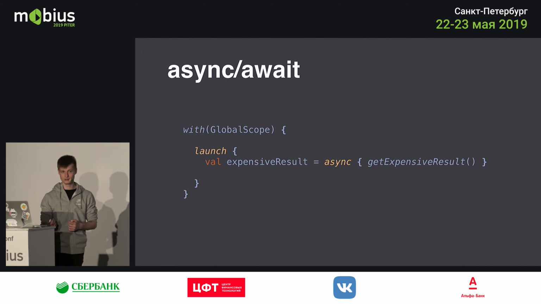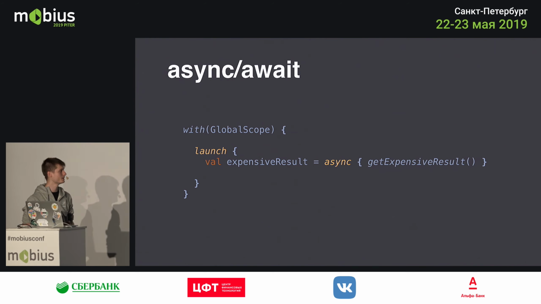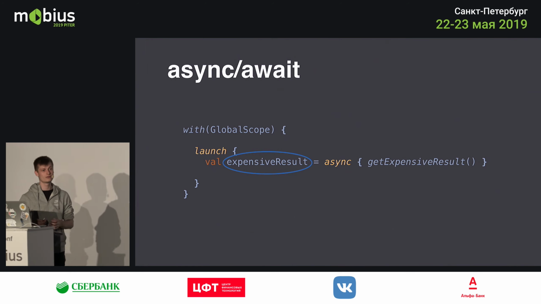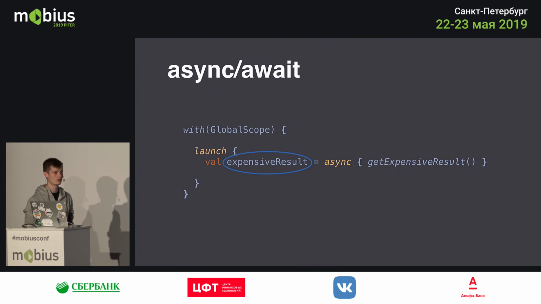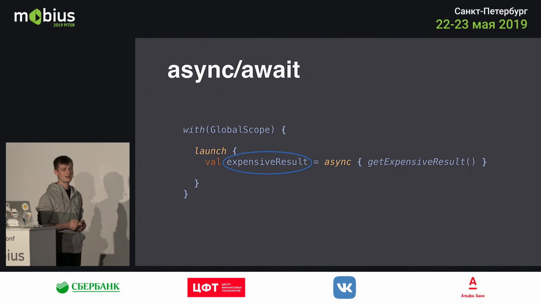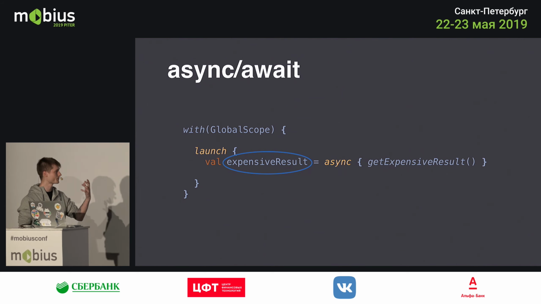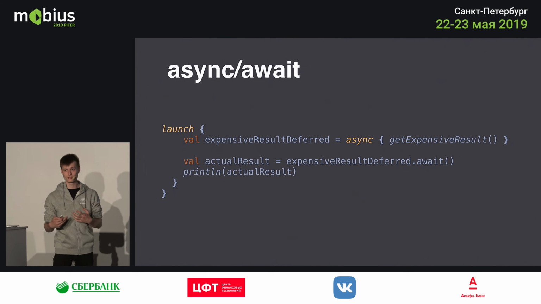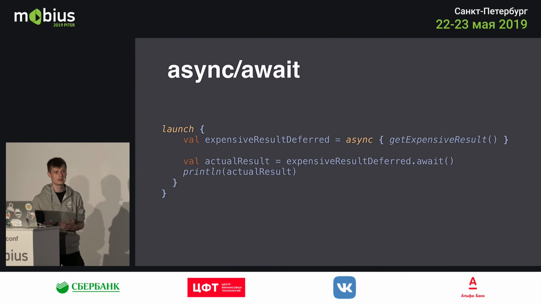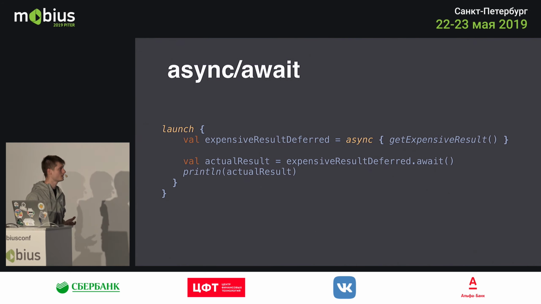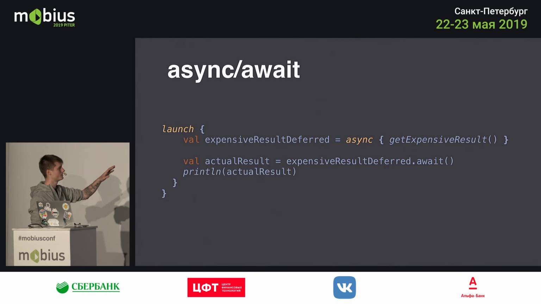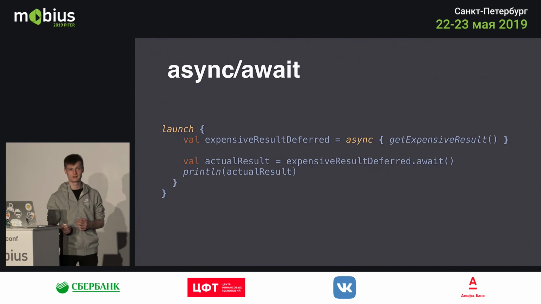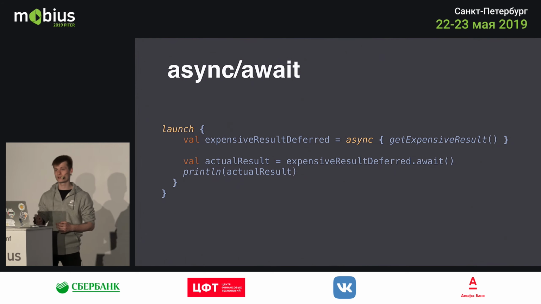The async block will be launched, the data will be compiled in the back, but we need to wait for it. And this is not actually the expensive result we wanted, for example, a user or an image downloaded from the internet, but it's actually a deferred type of the user or the image. So deferred is just a type of coroutine which is not yet compiled or not yet consumed. So to consume the result, you have to call the result deferred here, .await. Once you call the await function, it will suspend just like before, and it will wait for that result.